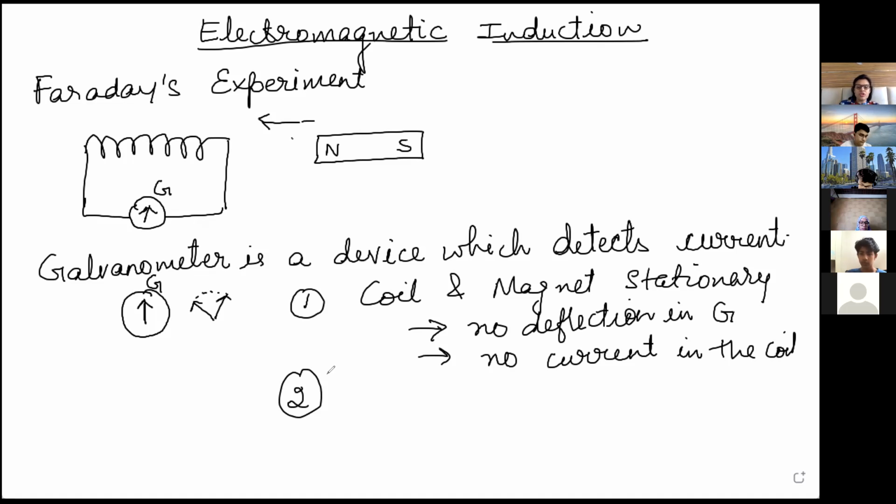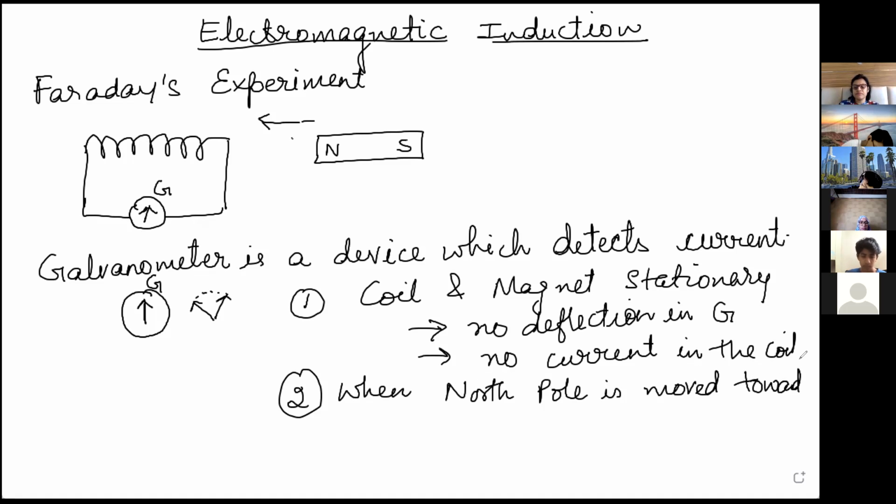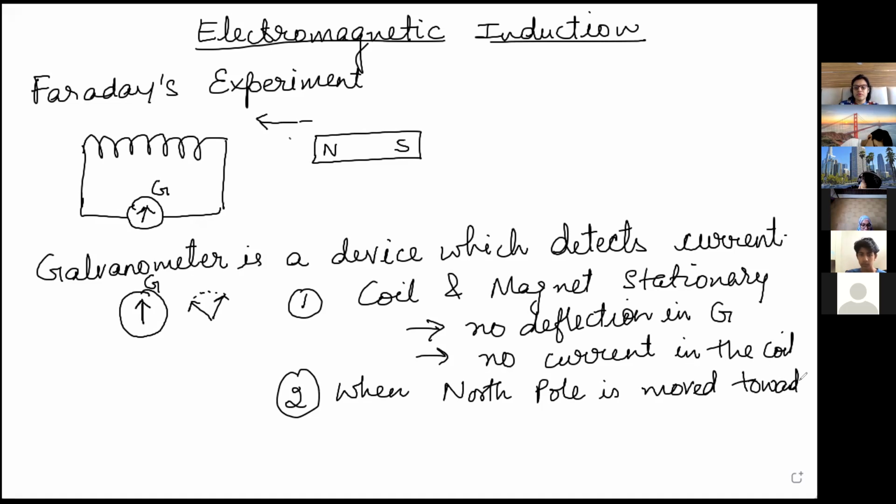Okay, so when north pole is moved towards the coil. See, this is not there in the book, but to understand electromagnetic induction, you should know what experiment he did. So when north pole is moved towards the coil, a deflection in galvanometer G is observed.